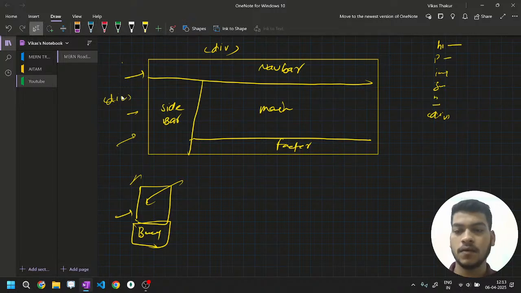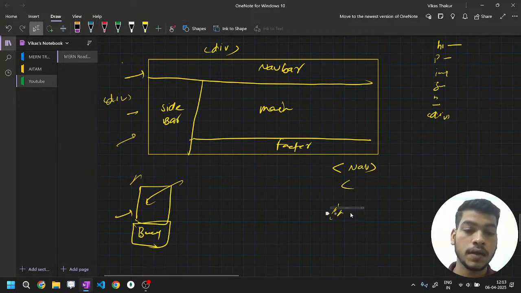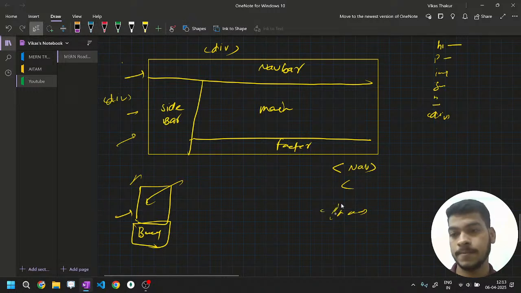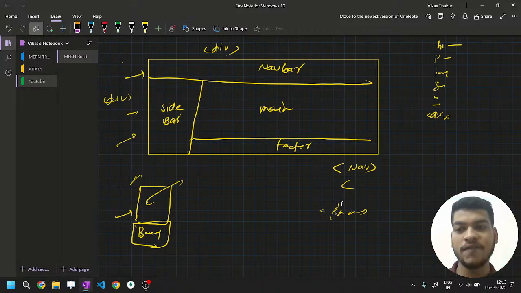If I'm saying what are those tags, the first tag is nav in this website. So if I'm wrapping some code into the nav tag, what do you perceive as a user, or what do you perceive as a browser? What will be in it? Bournvita? No, there will be a nav bar in it. That means the tag speaks for itself about what it is all about. That means अगर nav है तो वो उसमें nav bar ही होगा.